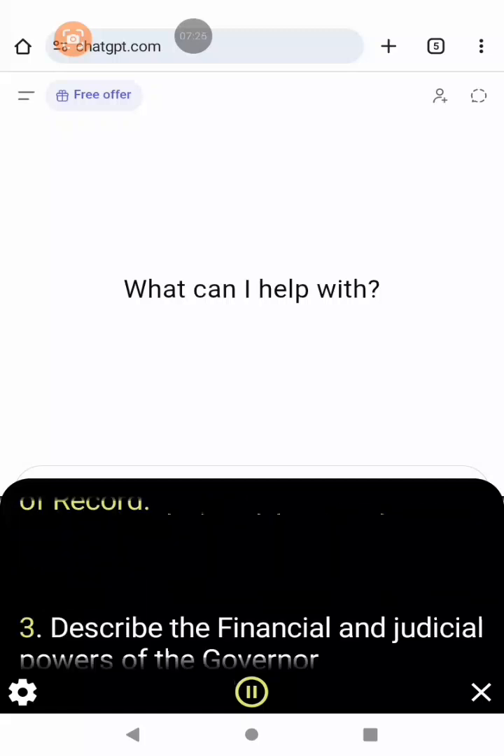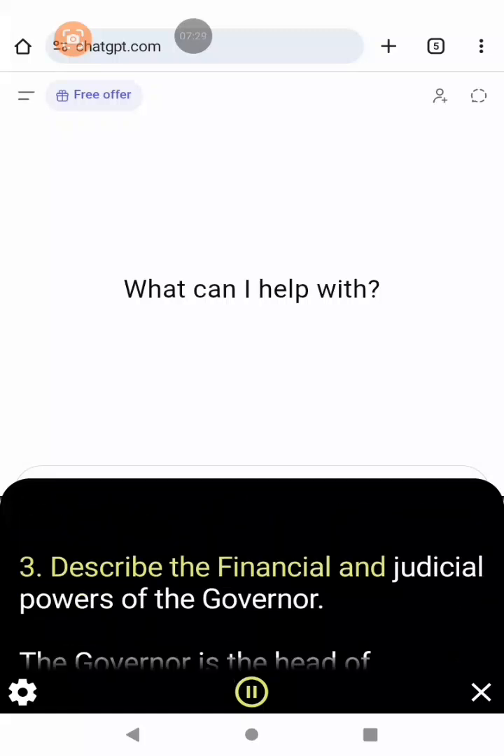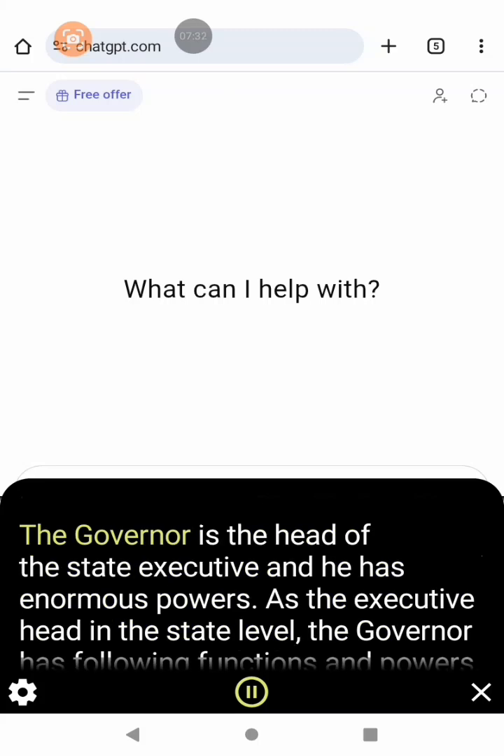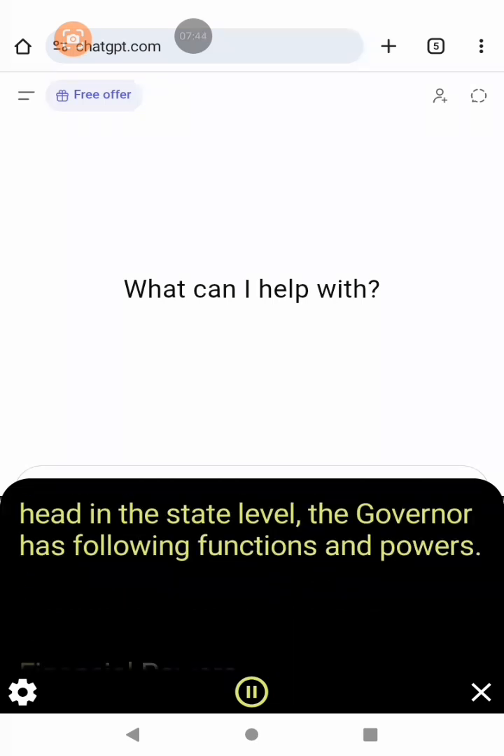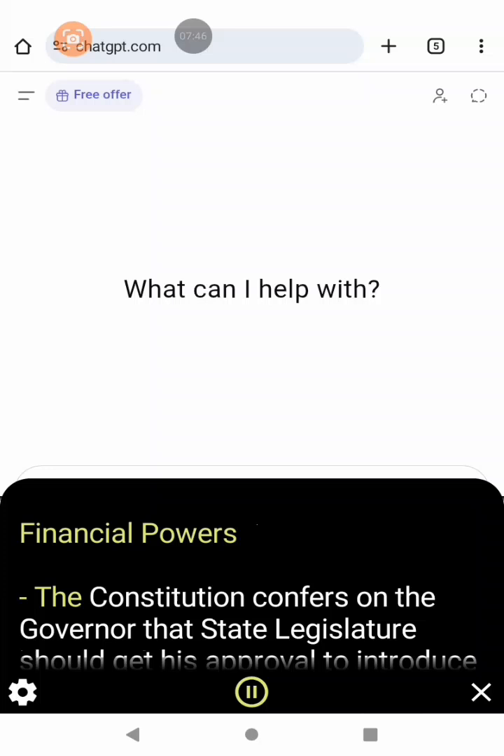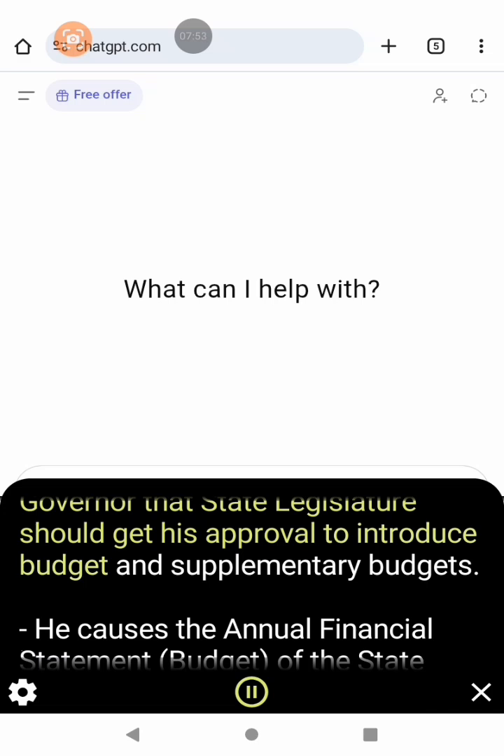3. Describe the financial and judicial powers of the governor. The governor is the head of the state executive and he has enormous powers. As the executive head at the state level, the governor has the following functions and powers. Financial powers. The Constitution confers on the governor that the state legislature should get his approval to introduce budget and supplementary budgets.